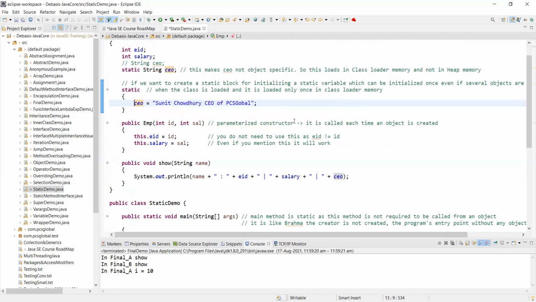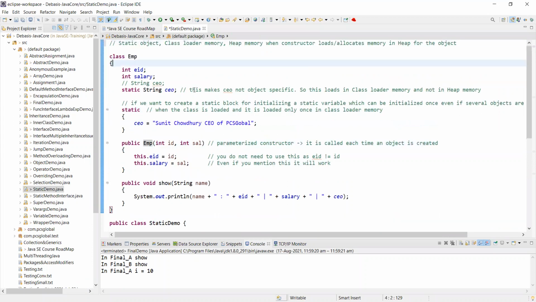Now, we have discussed earlier, what is this called? You know, Neeraj, you must be knowing. My class name is EMP. But what is this? This is a method, of course, right?